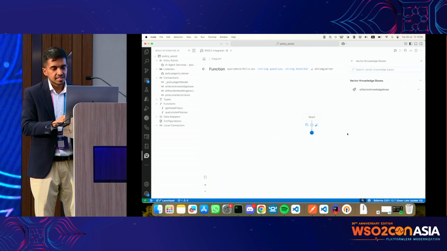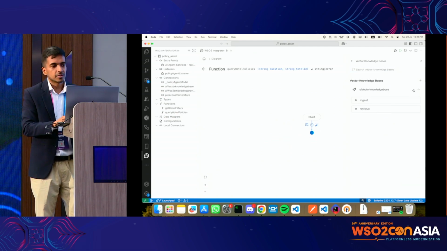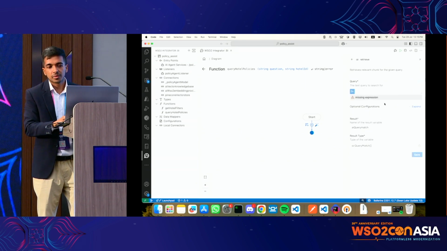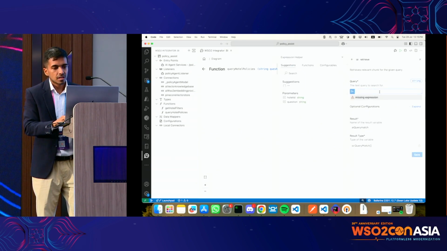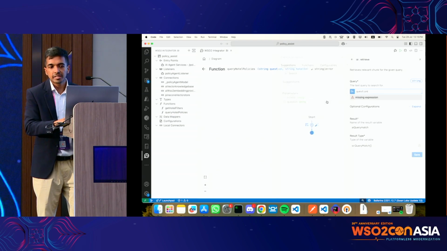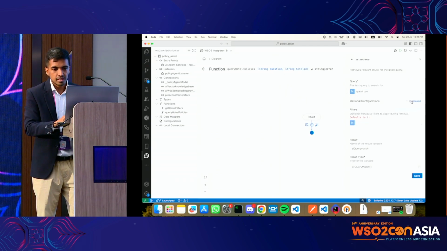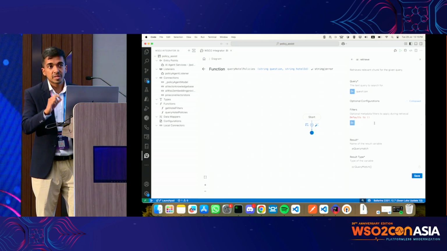Yeah, we have the vector knowledge base created, right? And then what we want to do is retrieve now. So here, what would be the query? It will be the question that the user asks, right? And then what we want is this metadata-based filtering.